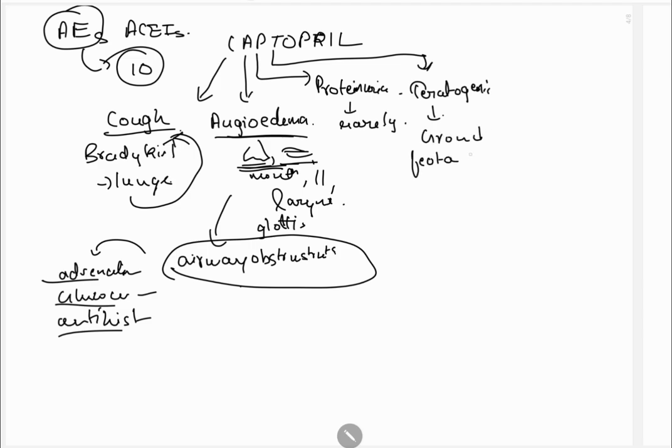Fetal hypotension, because it reduces blood pressure, so fetal hypotension, renal failure and neonatal death. These are all teratogenic effects. Hence, it is contraindicated in pregnancy. Next, from O, obviously, hypotension.